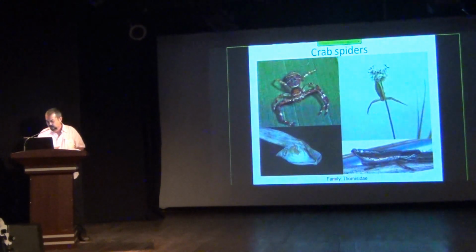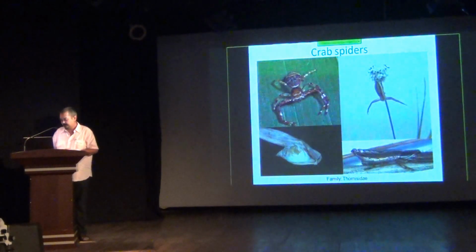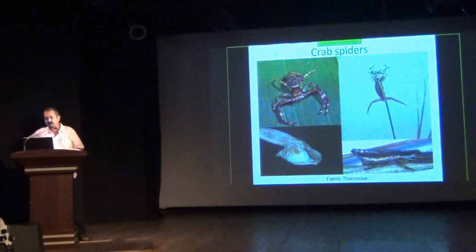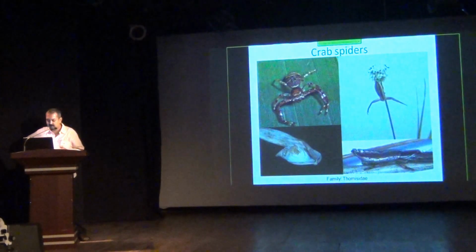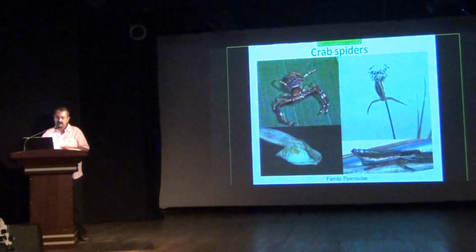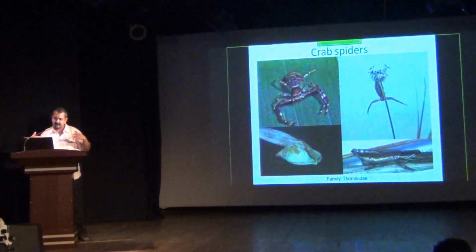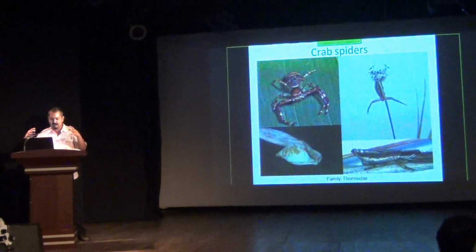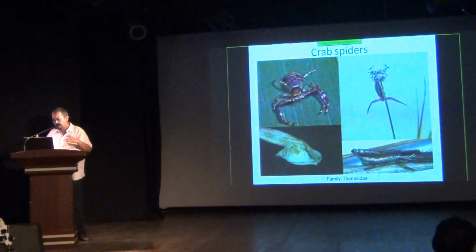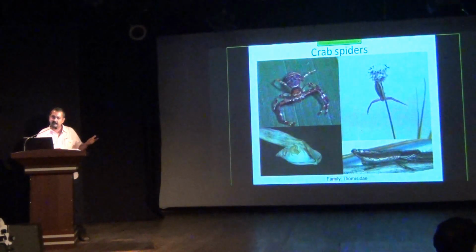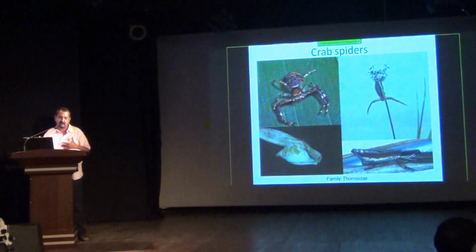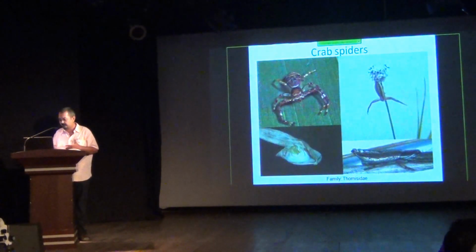Crab spiders, or the family Thomisidae. Now they are also called flower spiders. Well, let's go to the crab bit first. As you can see on the top left, the front two pairs of legs are always held in a way which resembles crabs. And adding to that is the fact that they have the ability to move sideways like crabs.